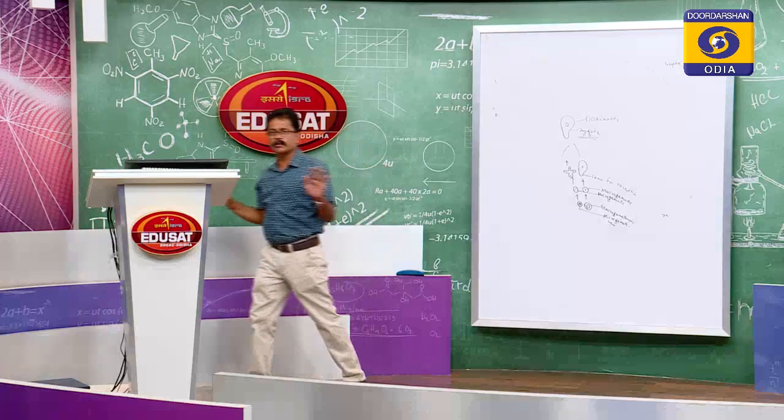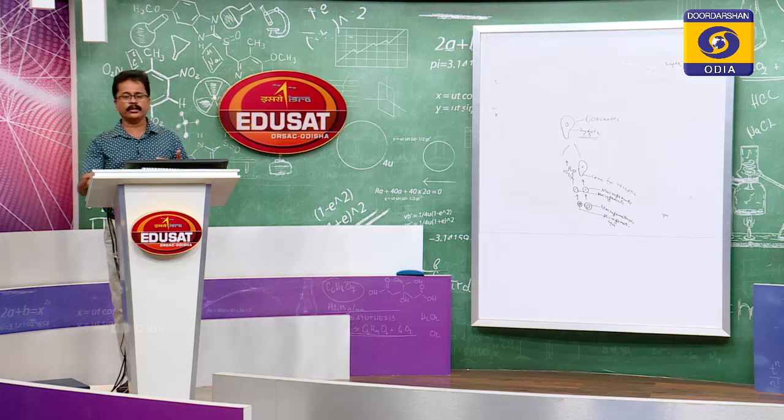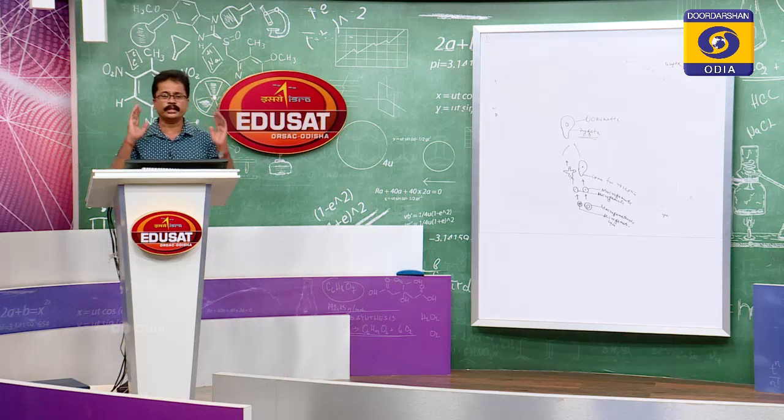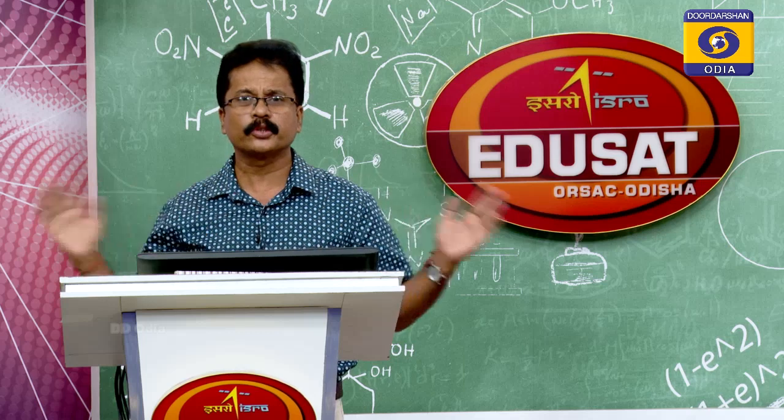Now you know about the sexual cycle and the asexual cycle. The cycle will continue, and as a result the mosquito and the human being are both related through the plasmodium.